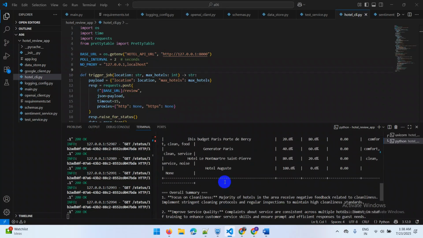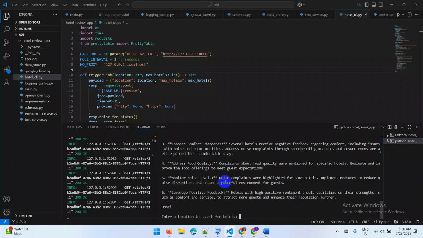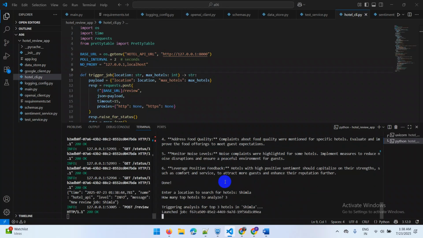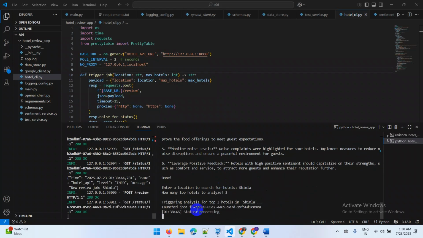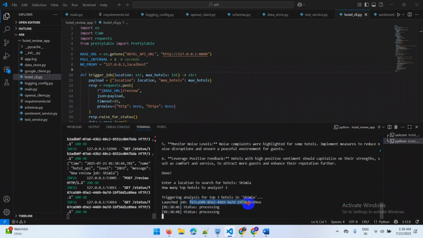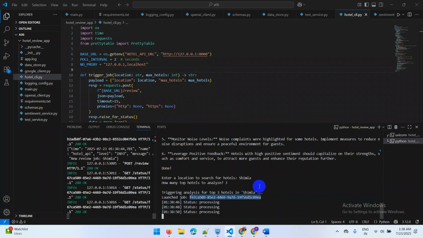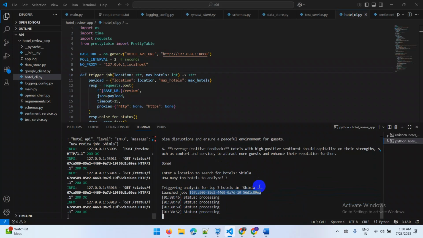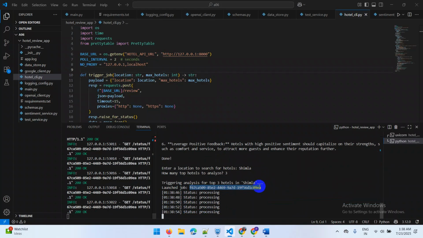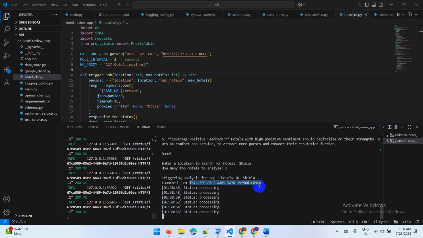Okay, if you want, I will run it once again. As long as the user needs, the user can put any place. Let's put Shimla. Okay, so you can see the job ID that I explained previously, and it is running. Once it is completed, we will see.